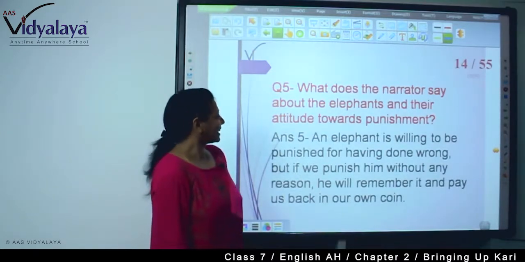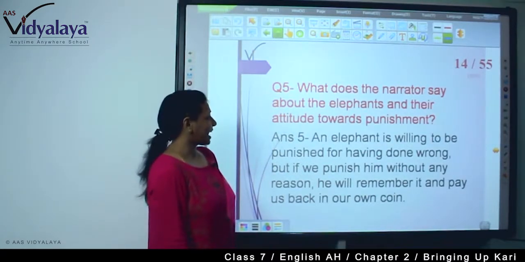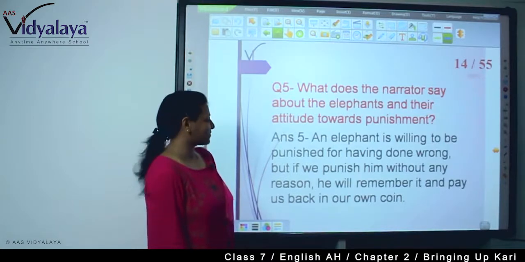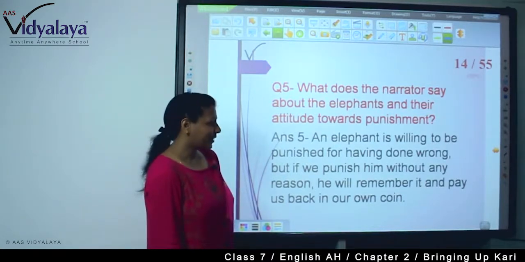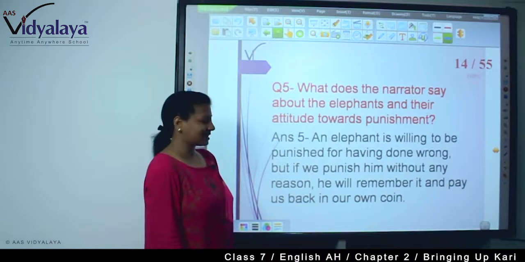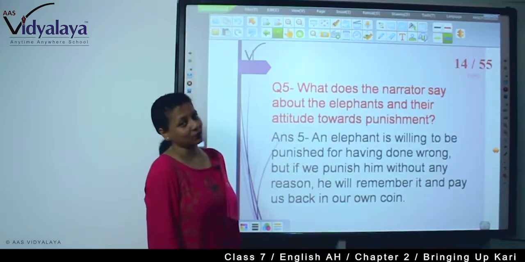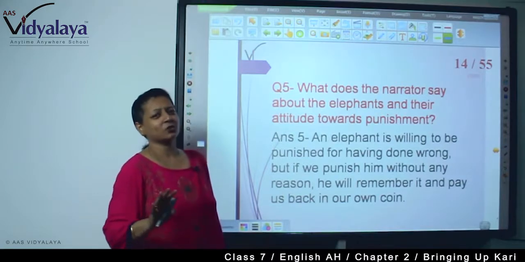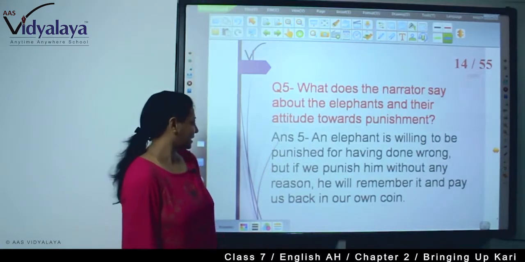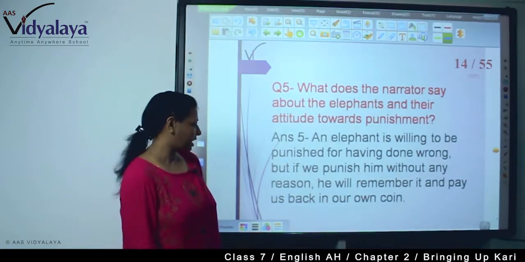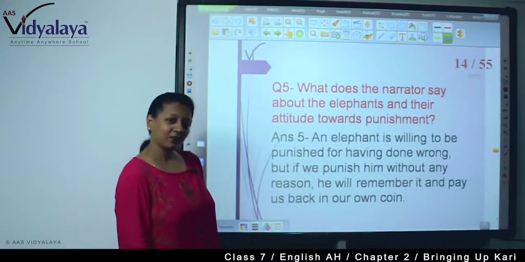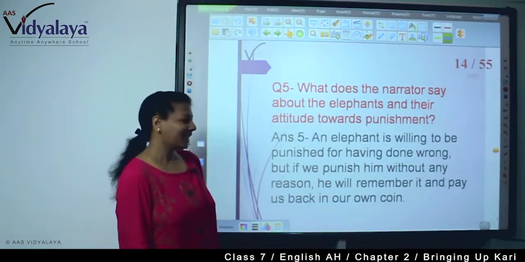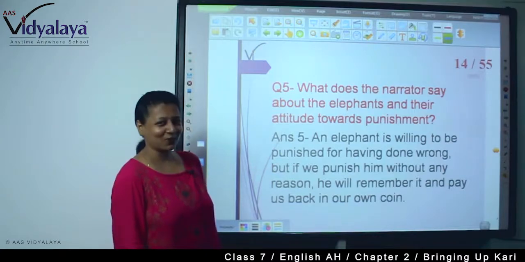Now, what does the narrator say about elephants and their attitudes towards punishment? An elephant is willing to be punished for having done wrong. If an elephant has done wrong, yes, he is ready to get punished. But if we punish him without any reason, he will remember it and pay us back in our own coin.